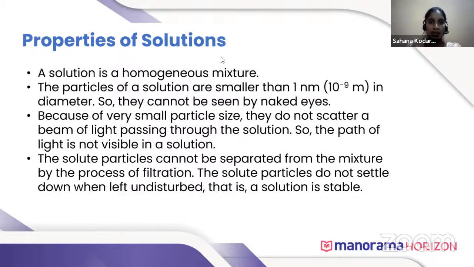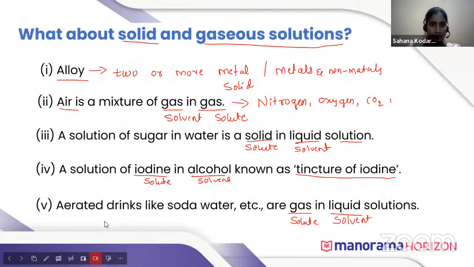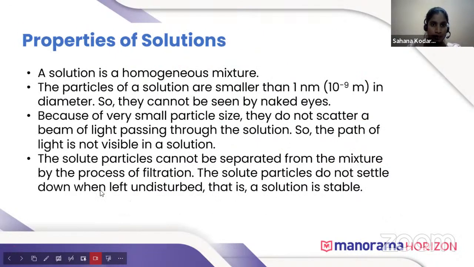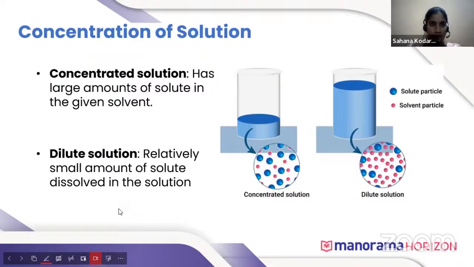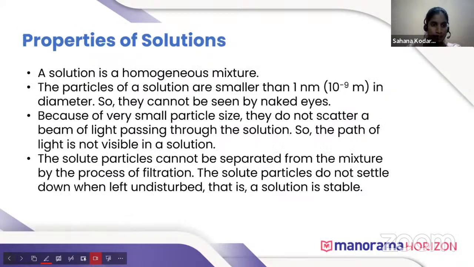As we discussed, solution is a homogeneous mixture, which means there is uniformity of composition throughout.